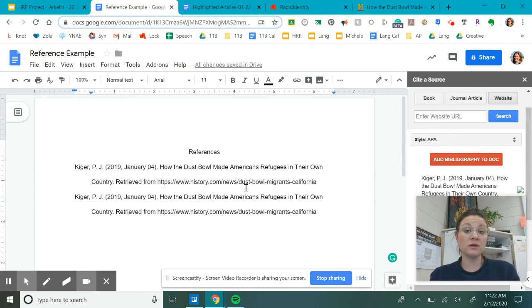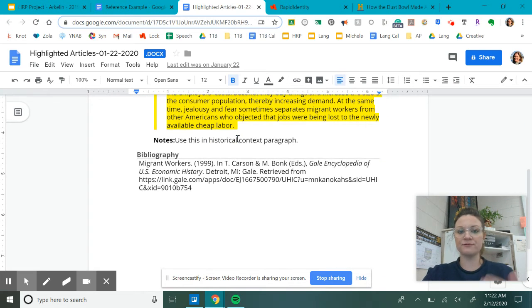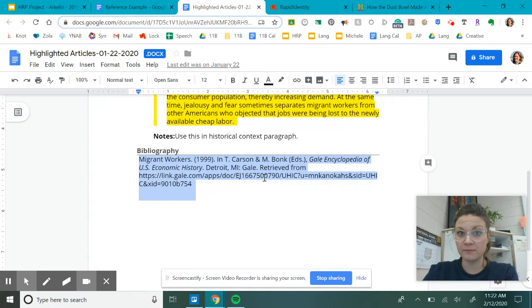But a lot of you have found really awesome articles from the database, so I'm going to show you how to do that next. So this is how a lot of you saved your notes, highlighted articles that are now in Google Drive. If you downloaded these notes as I directed in APA format, at the bottom of your notes, you are going to find the bibliography citation created for you. If this says bibliography and you see the key text that says retrieved from, it's in APA format. If it says accessed on, it's incorrectly formatted, it's an MLA, and I will show you how to fix that in a second. But let's say that it's incorrect format.